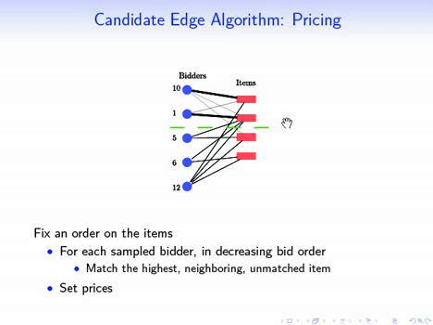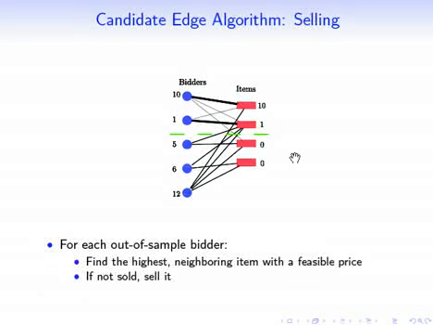So now we're done processing everybody in the sample, and we're going to use this matching to set the prices. So we set the prices using the matching, and any items that have been unmatched in the sample get a price of 0. So now let's process the out-of-sample bidders. Now, the out-of-sample bidders, we can't order them in any way because, remember, they're just coming in one at a time. So we're just going to process them in arbitrary order, one at a time.